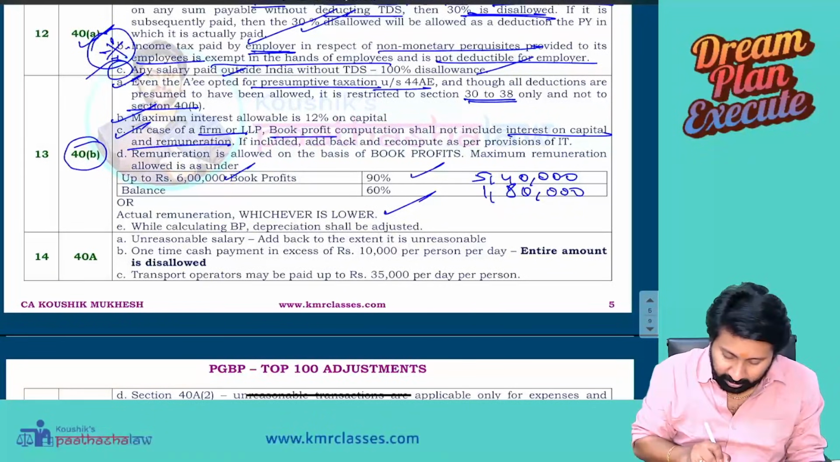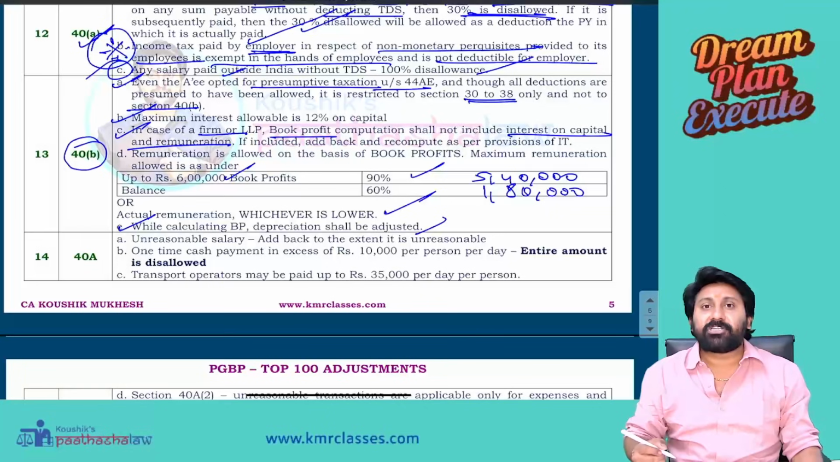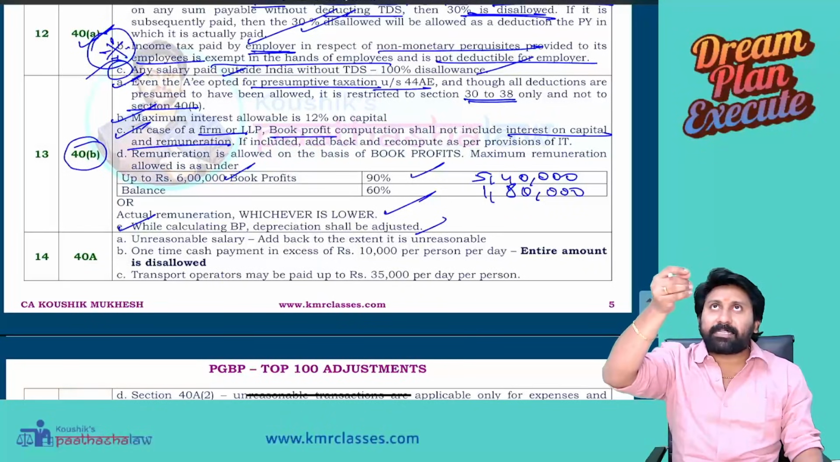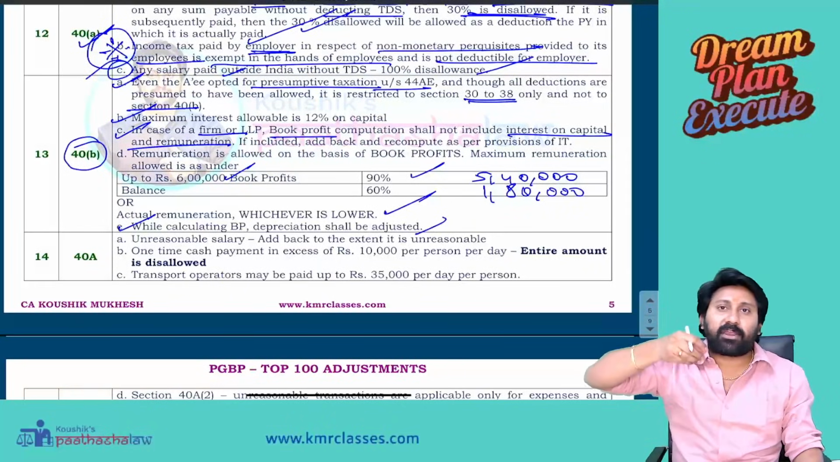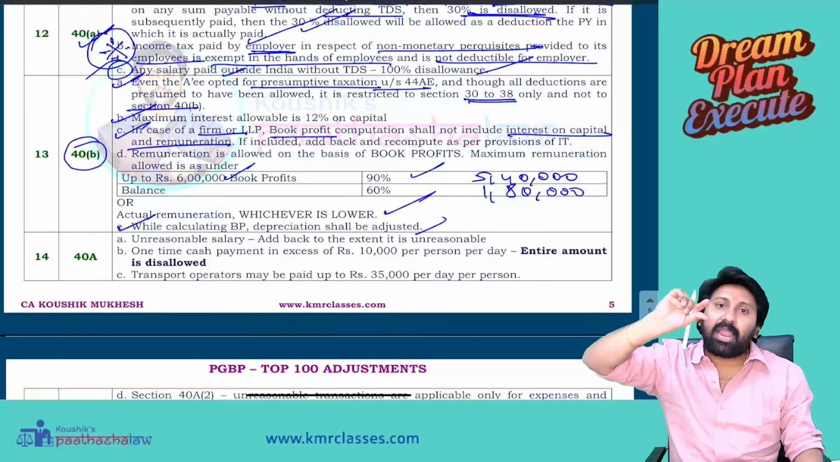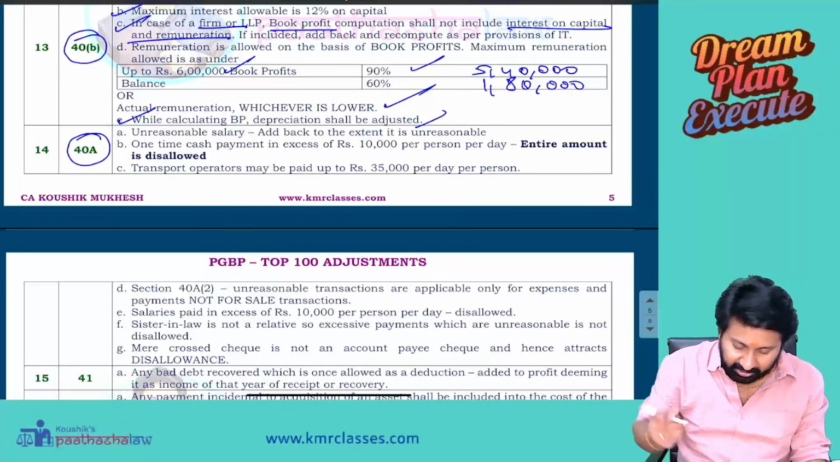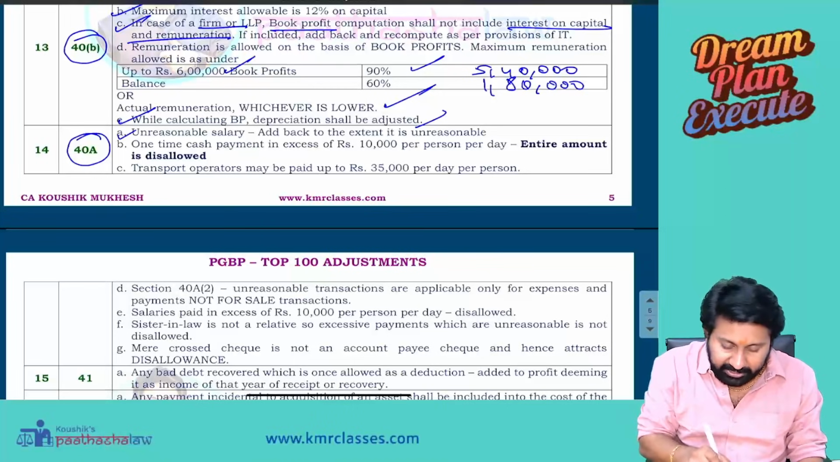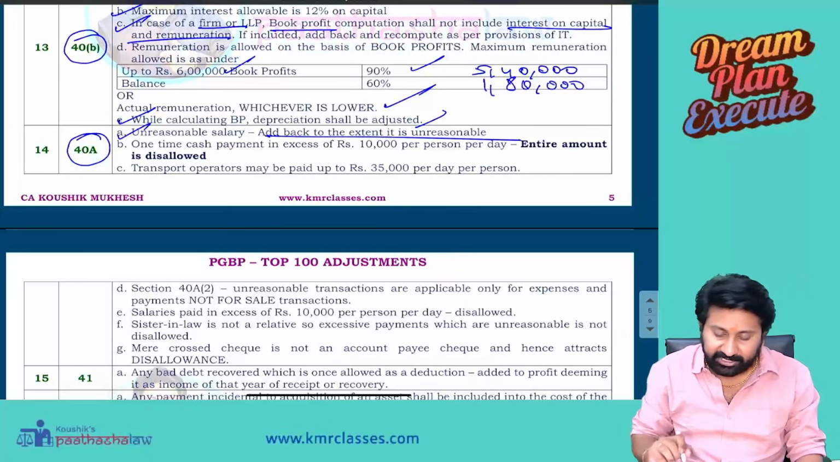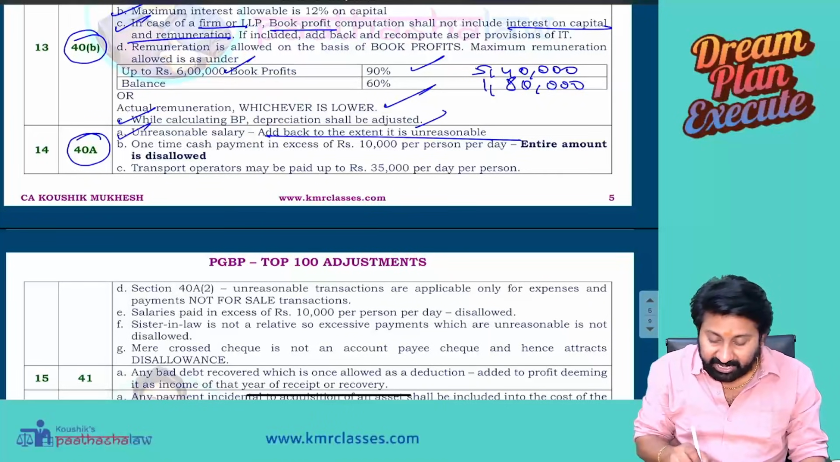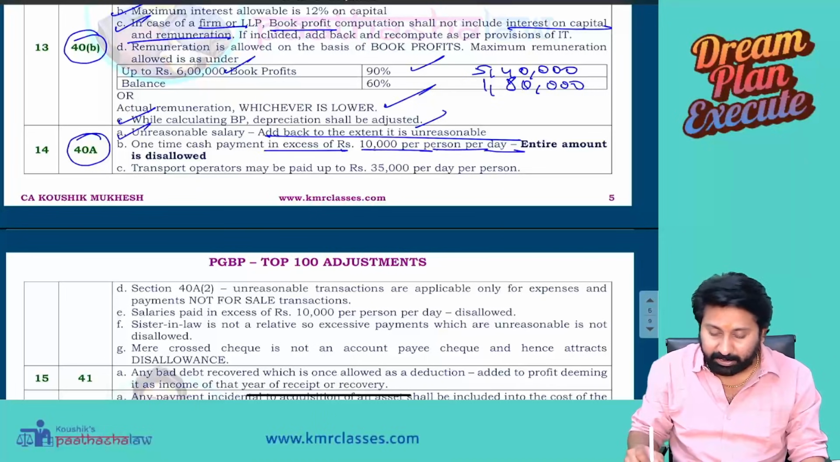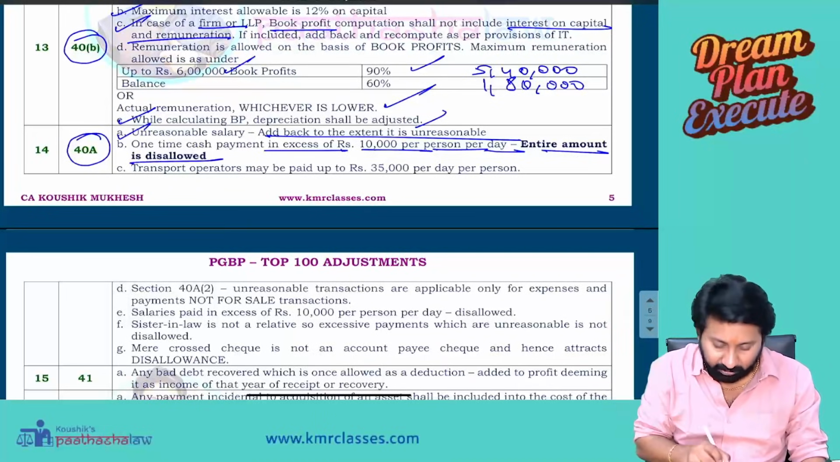Okay, next. While calculating book profit, depreciation shall be adjusted. Means book depreciation should be added back, and depreciation as per the rules should be deducted, and then book profit has to be calculated. Next, 40A, another very, very important section. Unreasonable salary is added back to the extent it is unreasonable. A one-time cash payment in excess of rupees 10,000 per person per day, and the entire amount is disallowed.